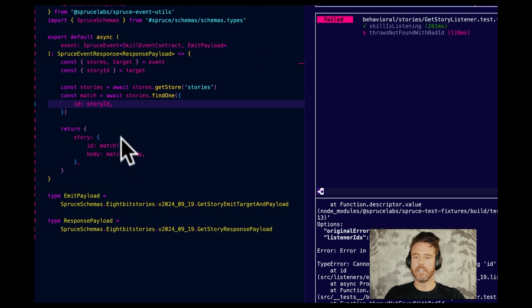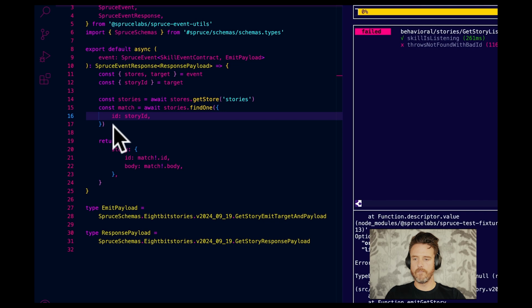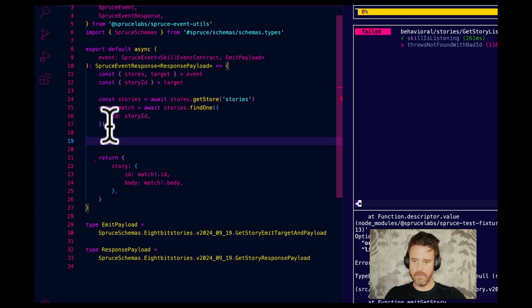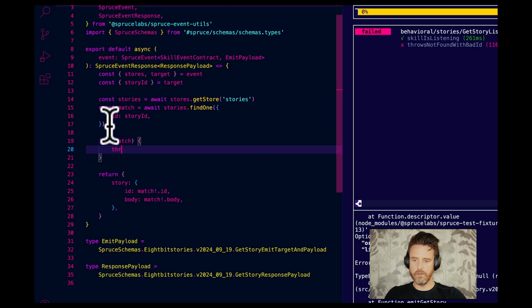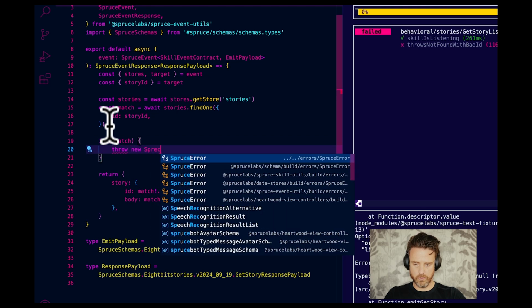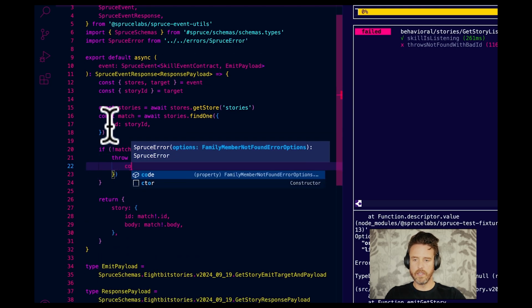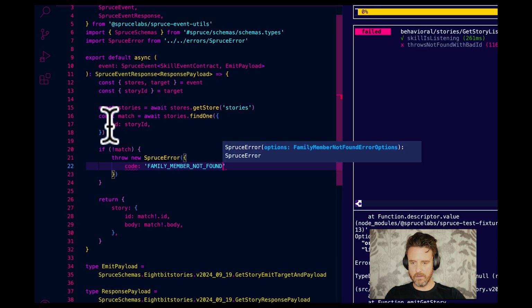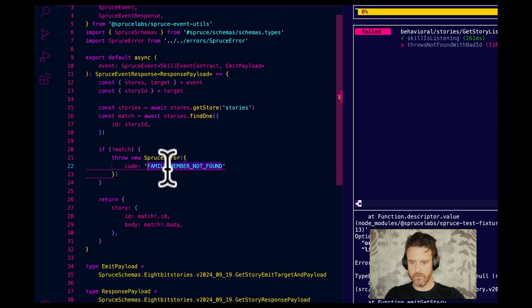Okay, that's fine. So let's do this. Editor. If not match, throw new spruce error. Import the local one. Code. Family member not found, but no, I'm going to say story not found.